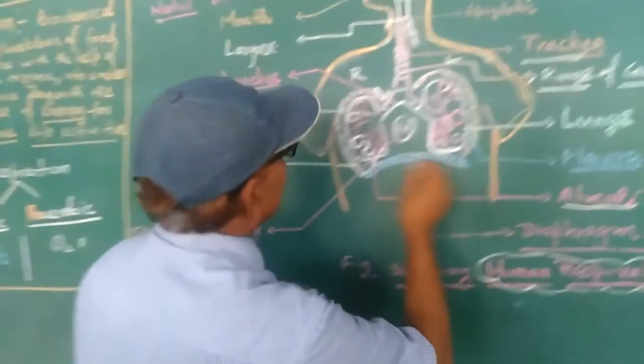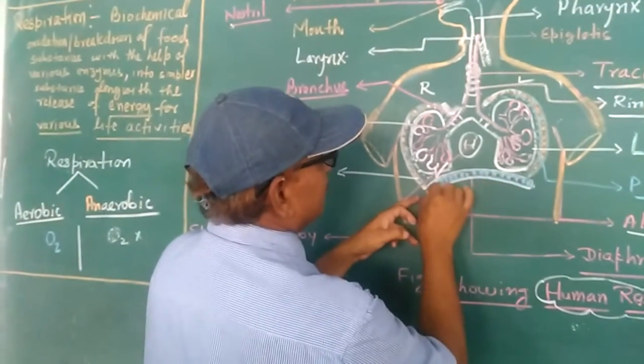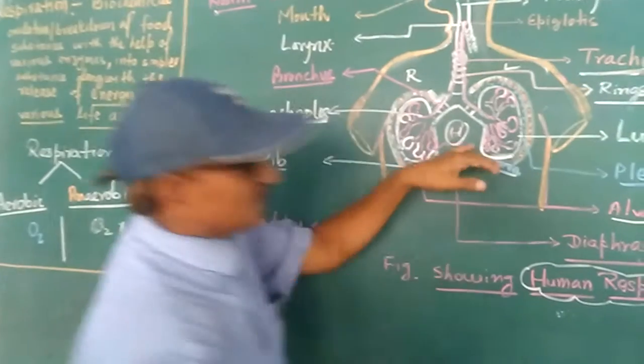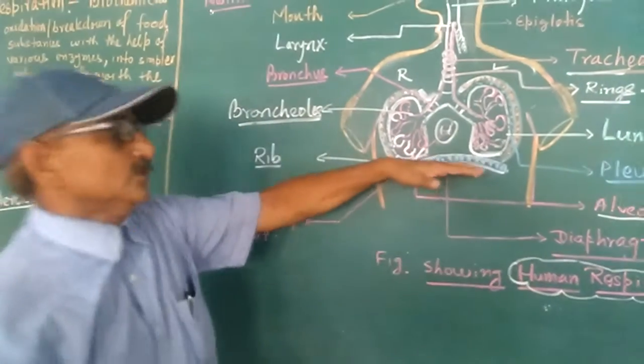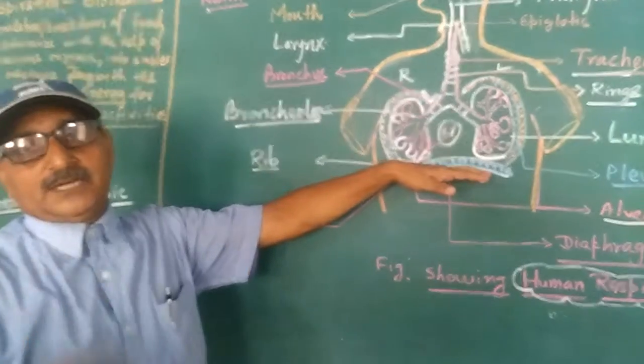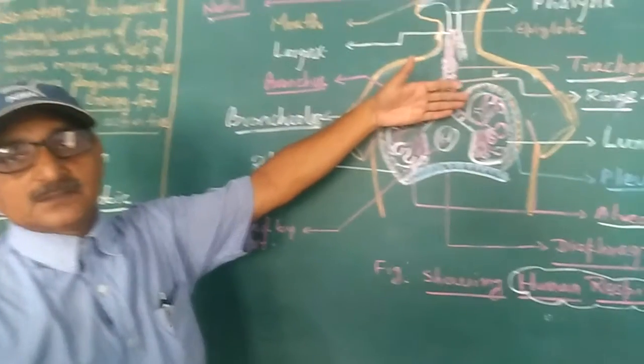Then there is the diaphragm, a dome-shaped, muscular structure, which is also associated with the respiratory system. This also separates the whole body into the visceral part and the pleural part.